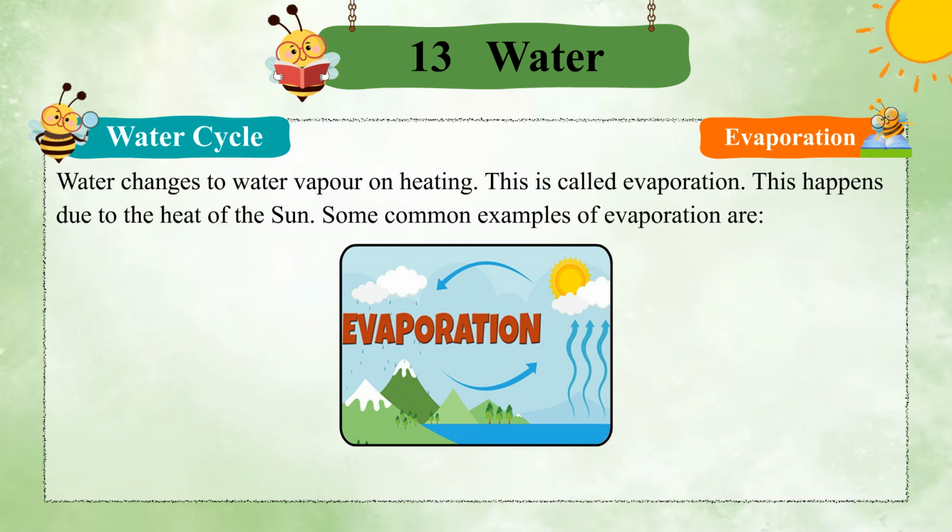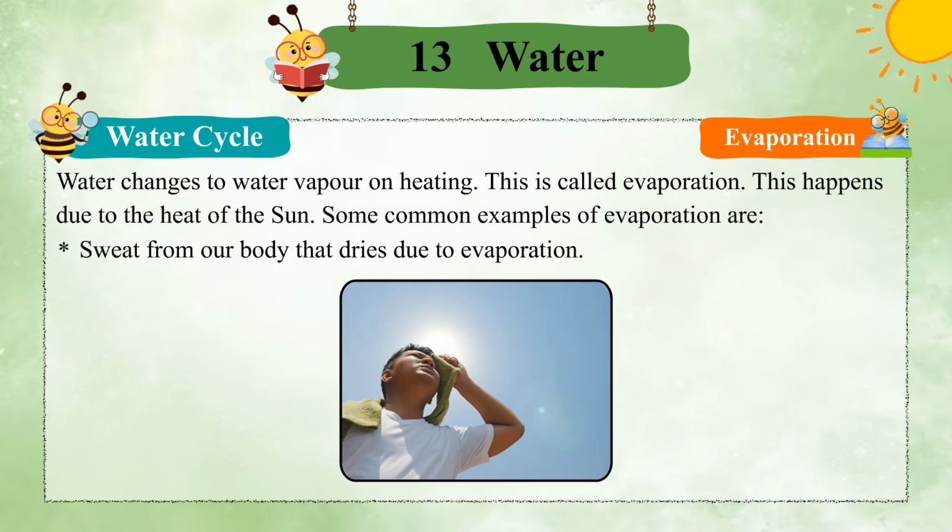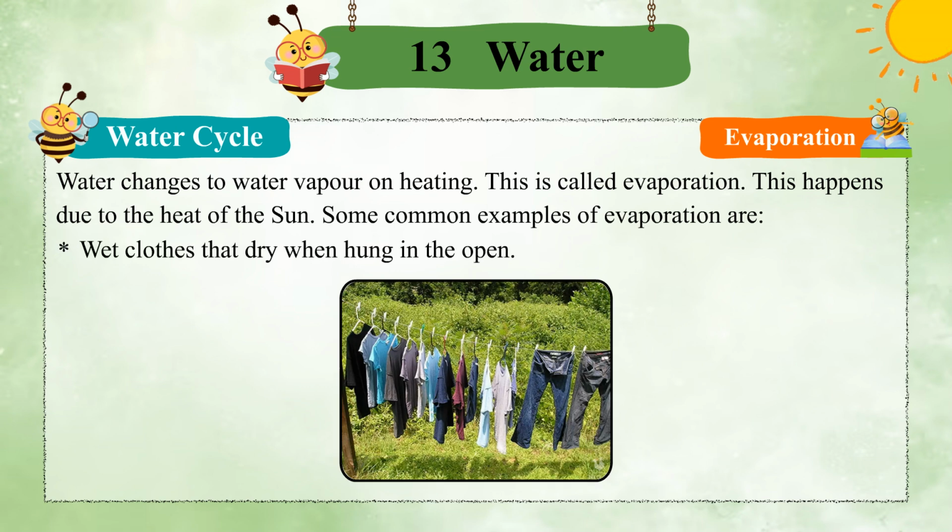Some common examples of evaporation are puddles of water that appear after the rain dries up and disappears after the sun comes out again. Sweat from our body that dries due to evaporation. Wet clothes that dry when hung in the open.